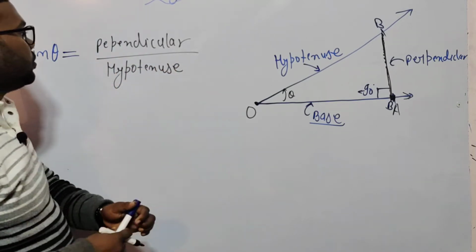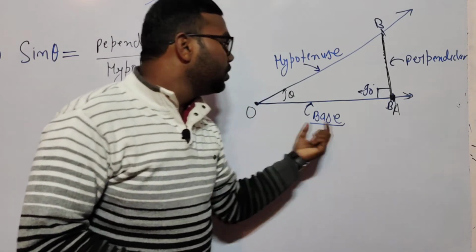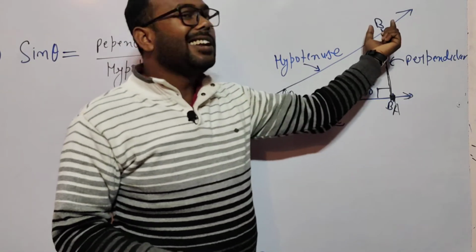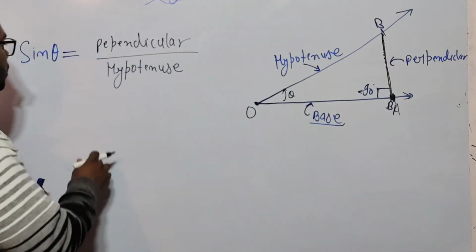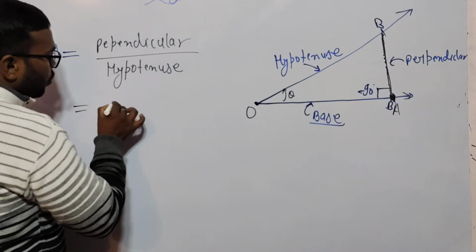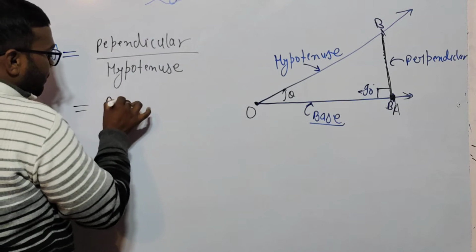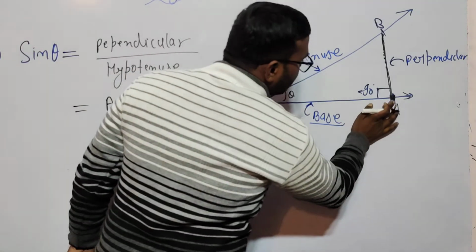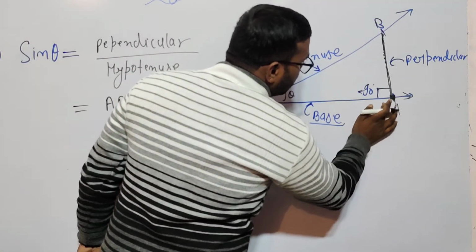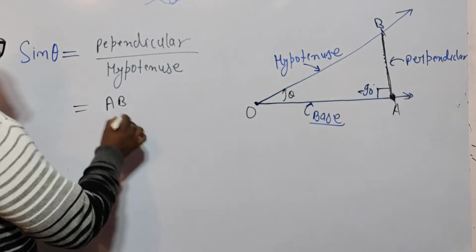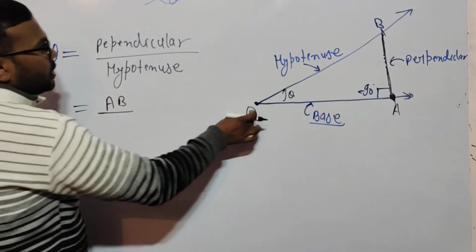Means if I use some symbols, the perpendicular is AB. I am erasing this B because you are confused. And what is your hypotenuse? This is OB.